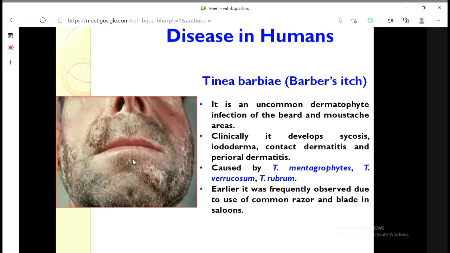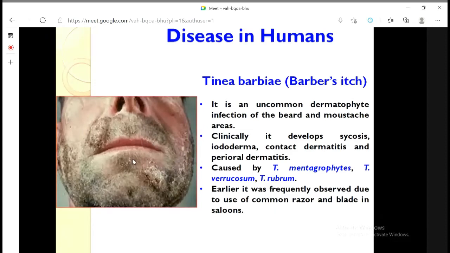Tinea barbae, the barber's itch, means people who keep beards like me, but there are sometimes chances that you can get the infection in the hairy part of the mouth, the face. When it appears in that hairy part, this is known as tinea barbae or barber's itch. Earlier, males generally used to visit the barber shop to shave the hair, to shave the beard.